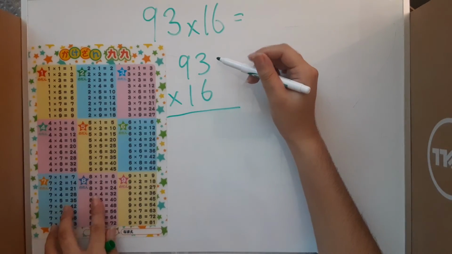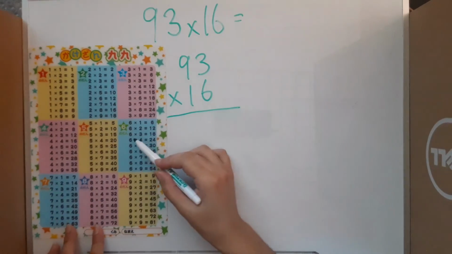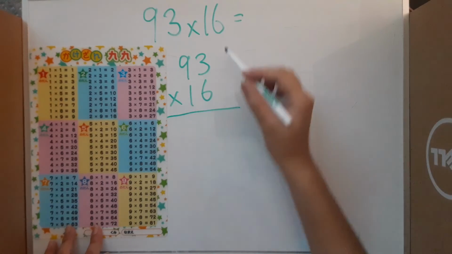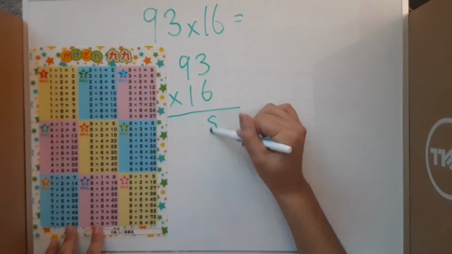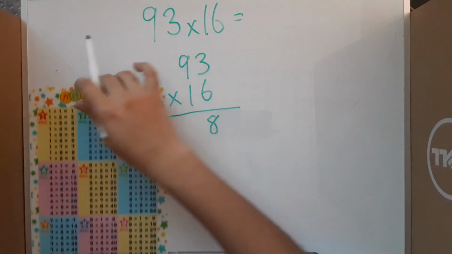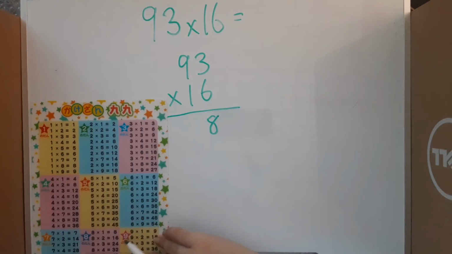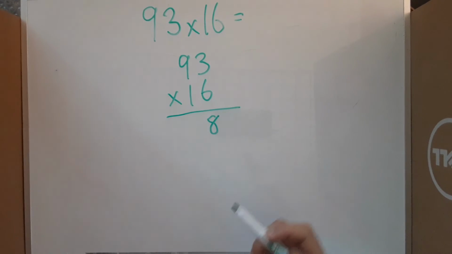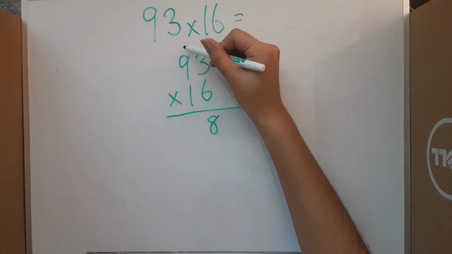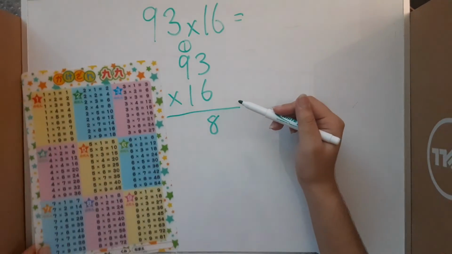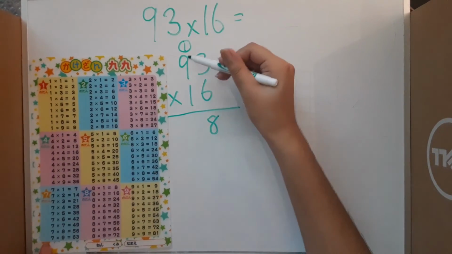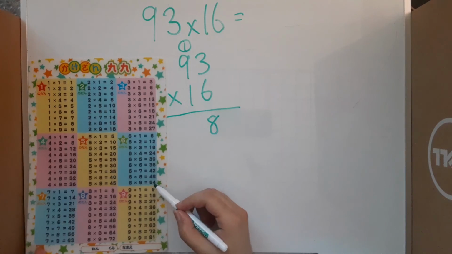If we look at 6 times 3 right here, that equals 18. So with the 8 in the ones place, we'll bring it down. And since there is a 9 that we're going to multiply the 6 by, we'll hold the 1 and put it up here. 9 times 6, 6 times 9 is 54.